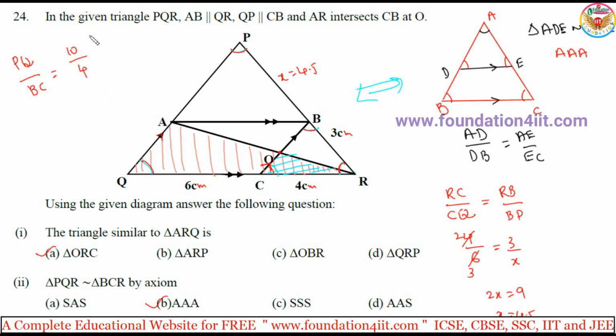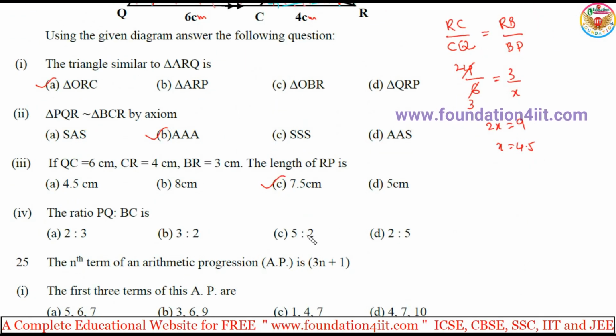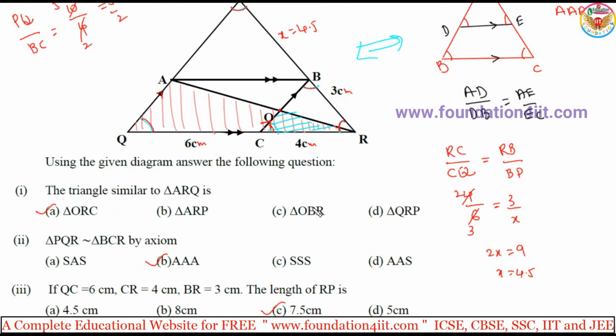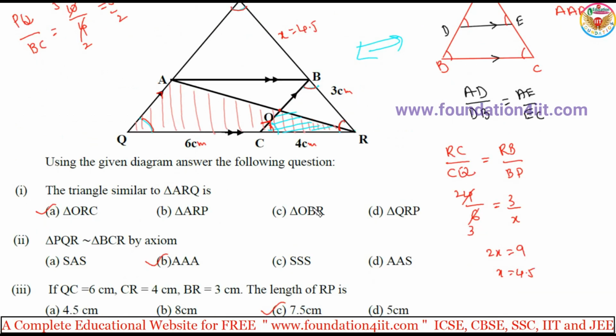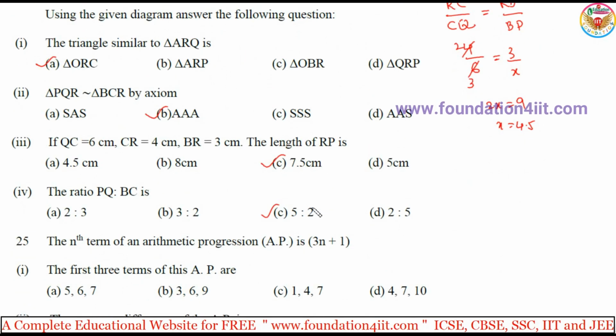Cancel the 2 table, that is 5 and 2. So 5 by 2, 5 is to 2 it is. This is the ratio. Similarity, they mostly ask one compulsory question for 4 marks, so you need to practice the similarity questions.